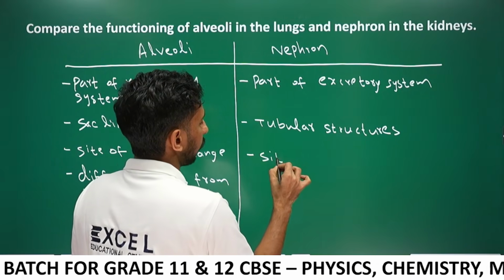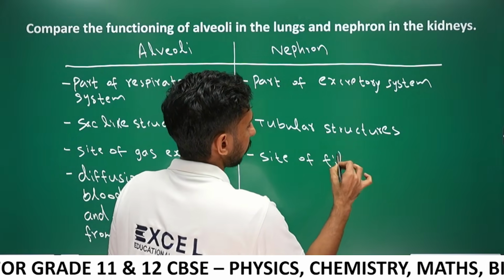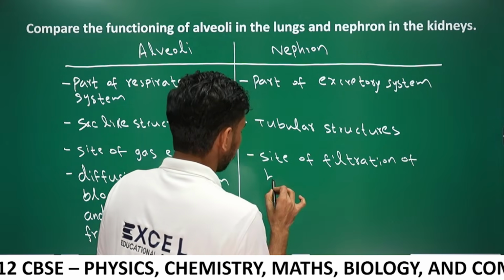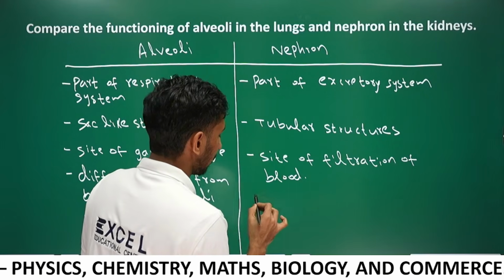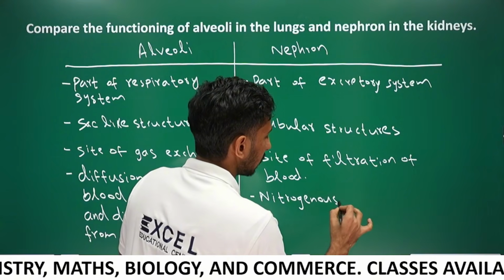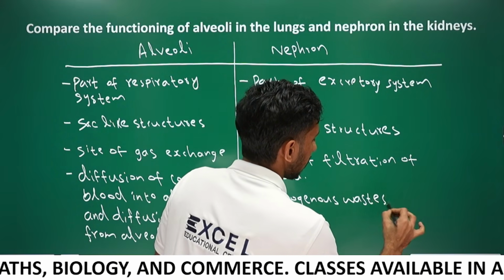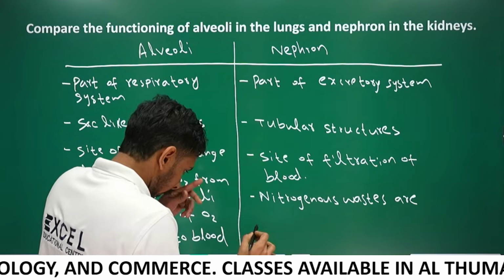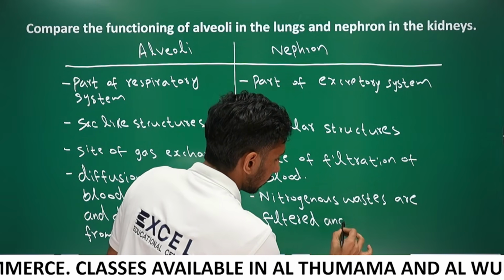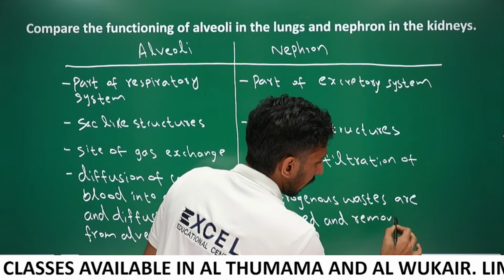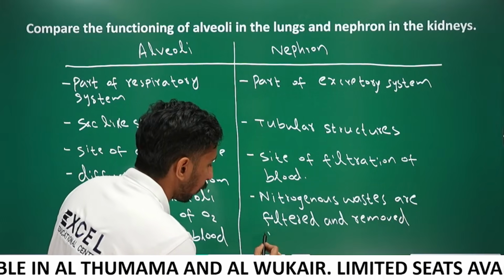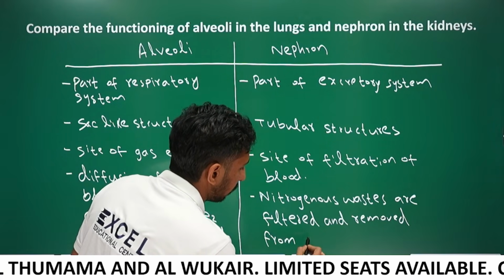It is a site of filtration of blood. Nitrogenous wastes are filtered and removed from blood.